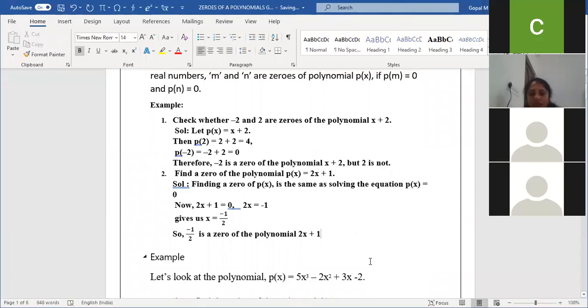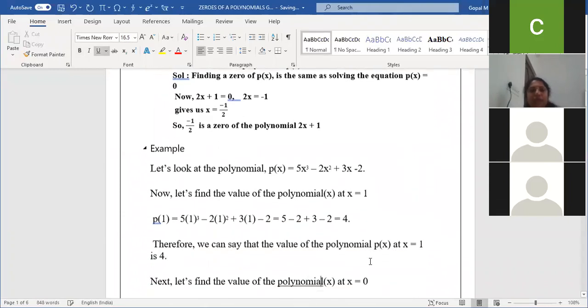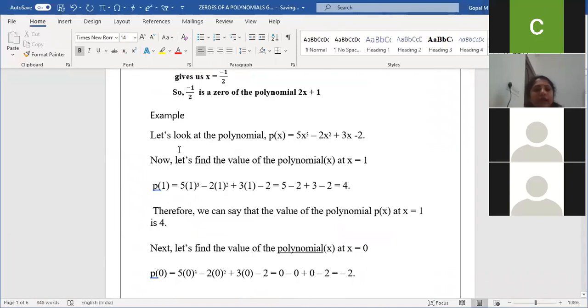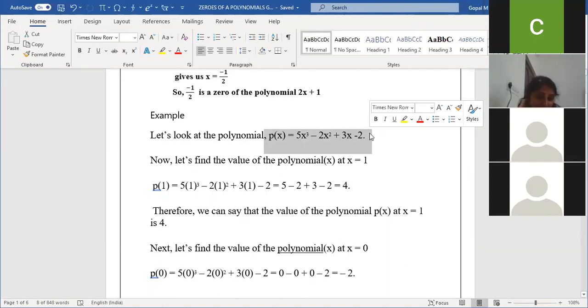No, ma'am. Let us see some more examples. So to understand clearly, let's look at the polynomial p of x. Here the p of x polynomial they gave. What's the degree of this particular polynomial? Ma'am, degree is 3, ma'am. Very good. So what type of polynomial is it? Cubic polynomial, ma'am. Since the degree is 3, this is the cubic polynomial.